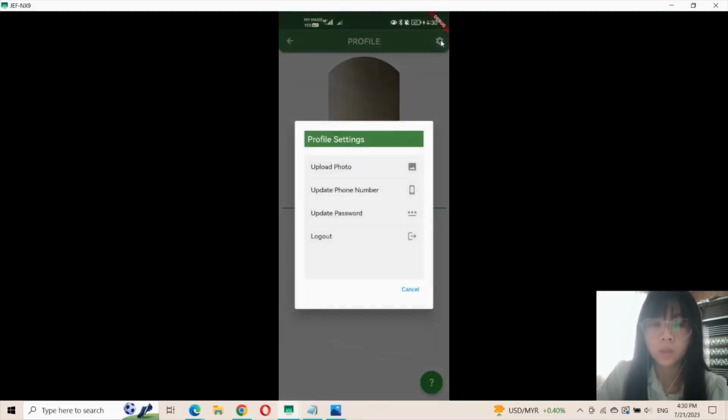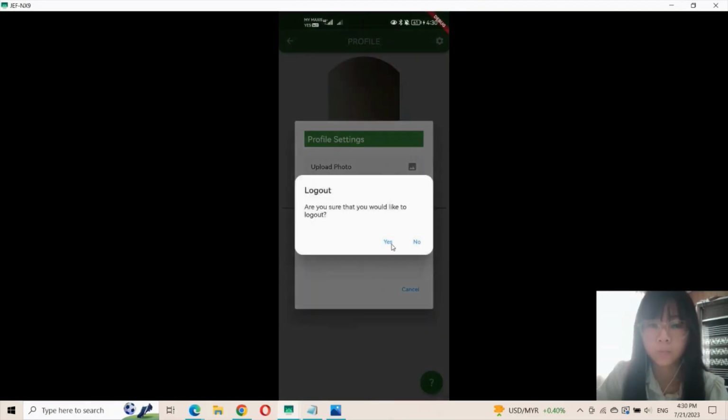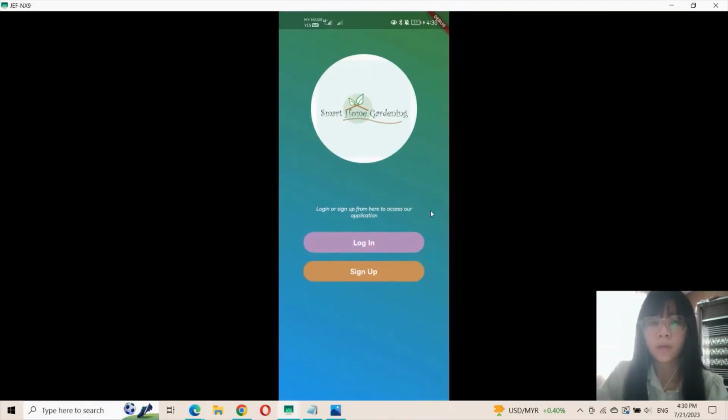The user can also update their phone number and update their password. If the user updates their password, the application will automatically log out because the password has been changed. If the user has done all the operations, they can click the log out button to log out of the application. That's all for my product demonstration.